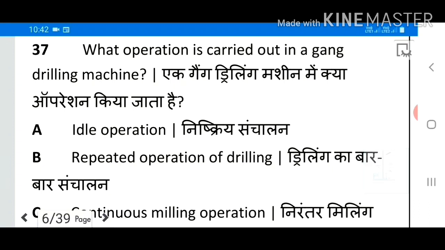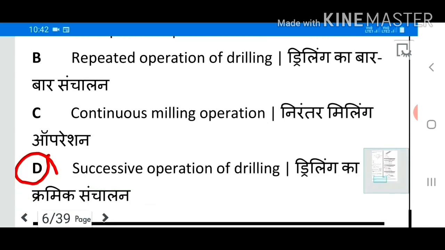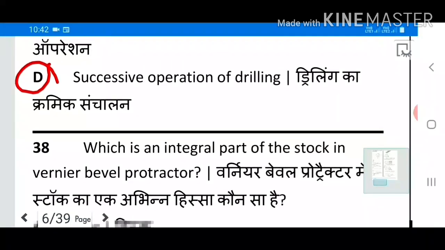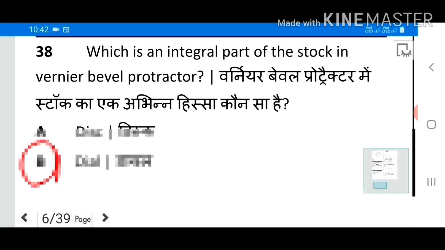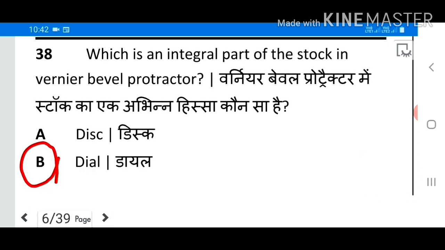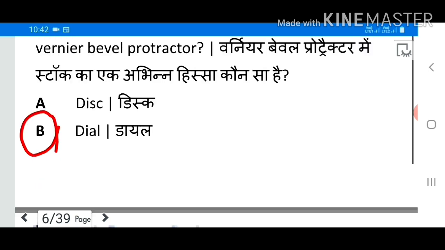37. What operation is carried out in a gang drilling machine? Answer D. Successive operation of drilling. 38. Which is an integral part of the stock in vernier bevel protector? Answer B. Dial.